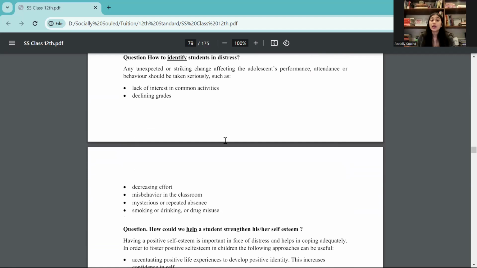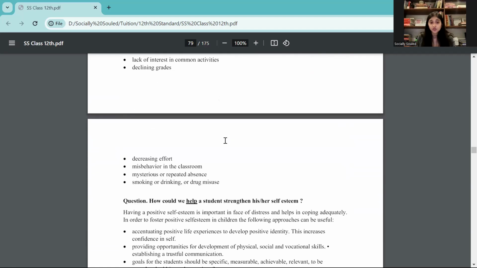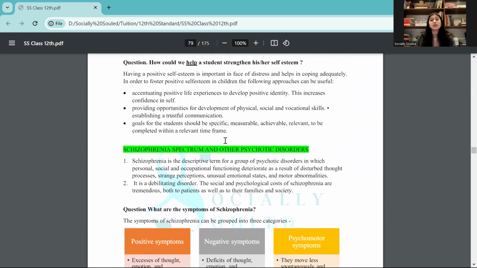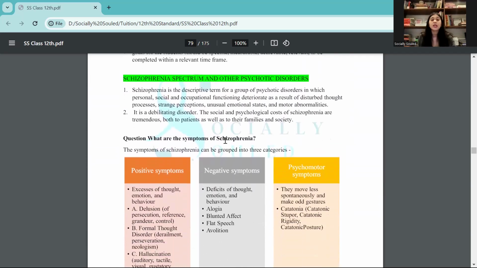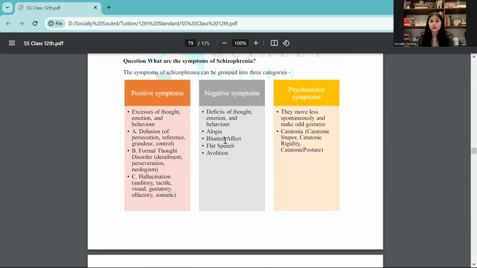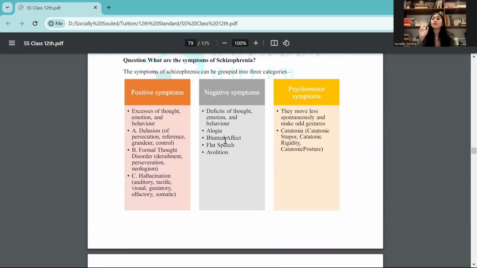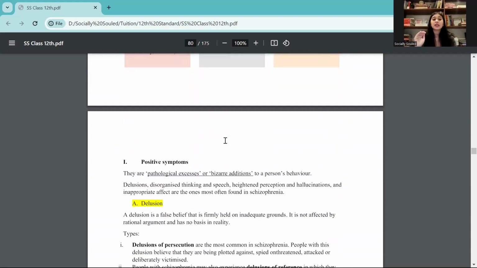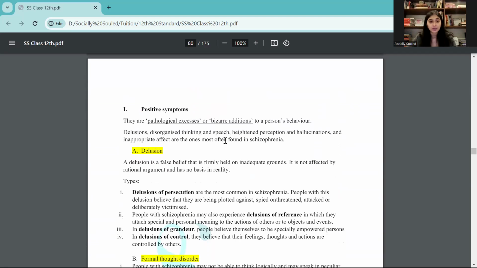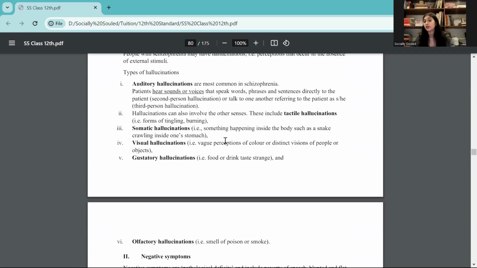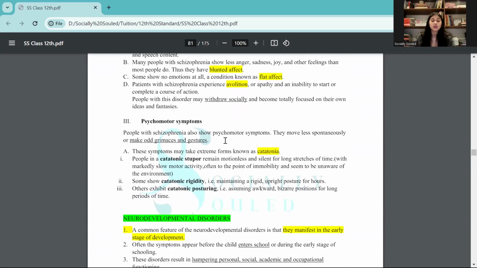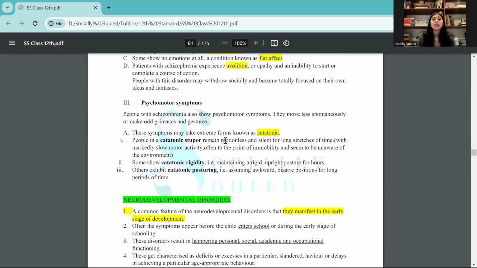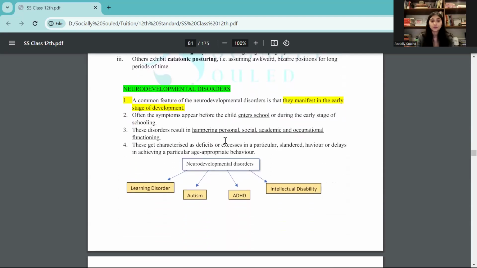All right. Then how can you identify stress in students? This part is really important. How could we help a student strengthen his or her self-esteem? These can also come as pointers. Then you have disorders in the schizophrenia spectrum, that is positive symptoms, negative symptoms, psychomotor symptoms. Each of them then has specific subtypes also, like delusions and formal thought effect under positive symptoms. Then you also have alogia, blunted effect under negative. Then you have catatonia in the psychomotor.